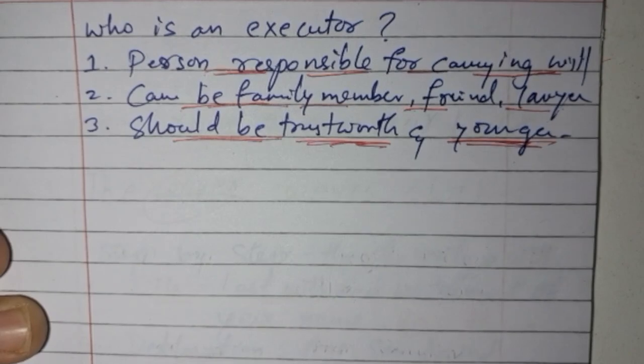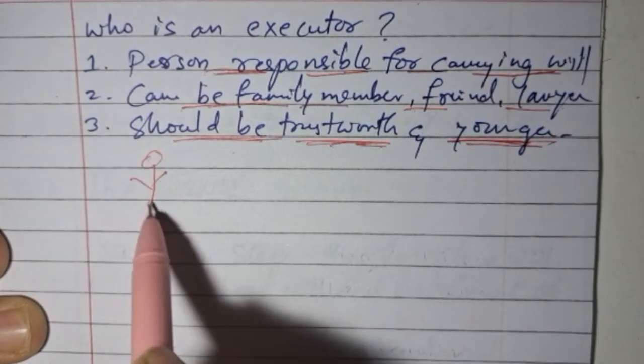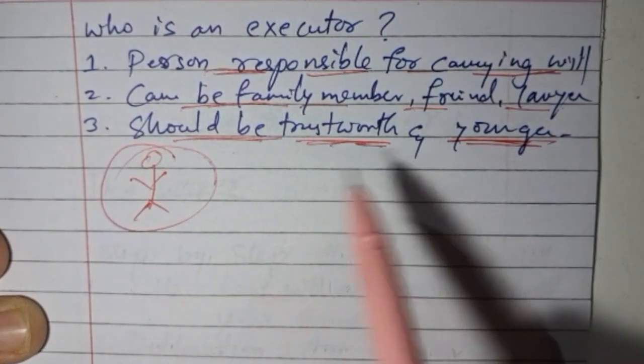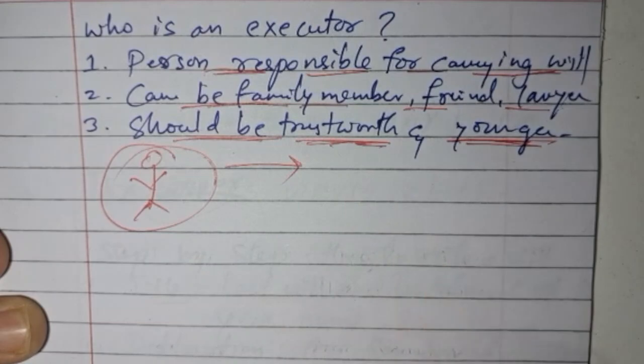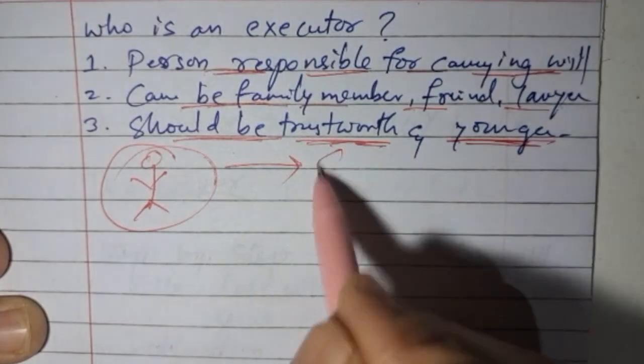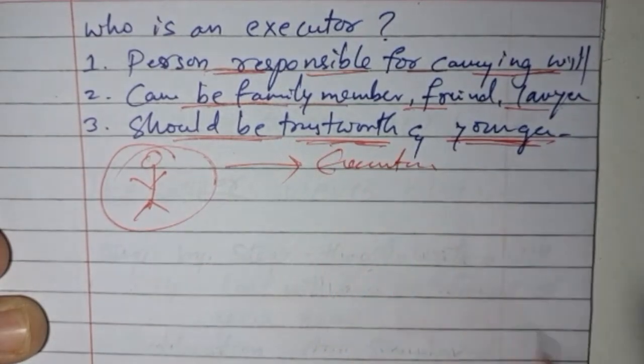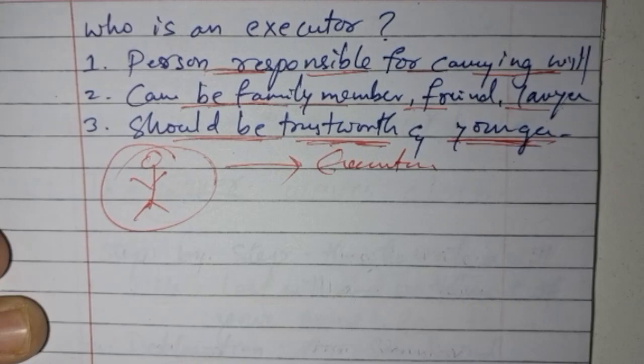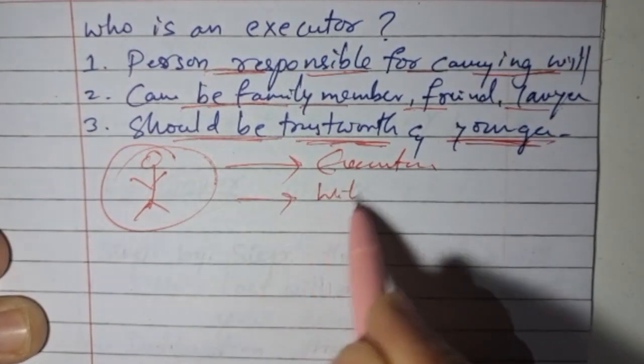So again, we will try to understand this. There is Mr. Patel who is going to appoint his daughter as executor to distribute the assets he is going to write in his will.